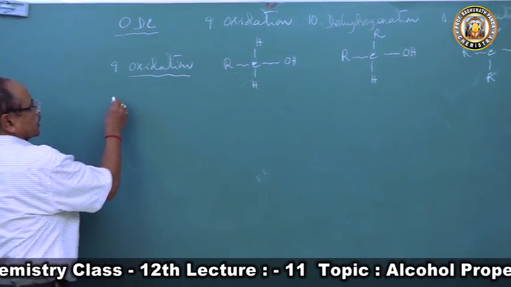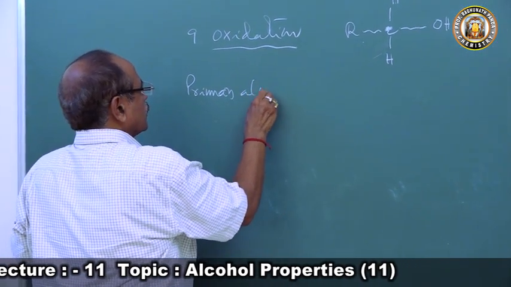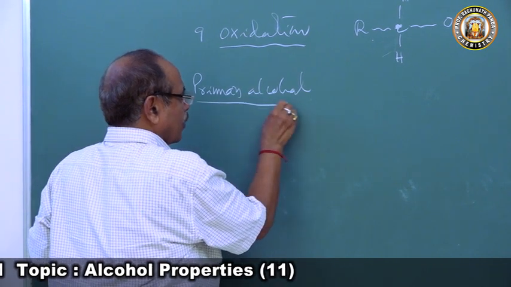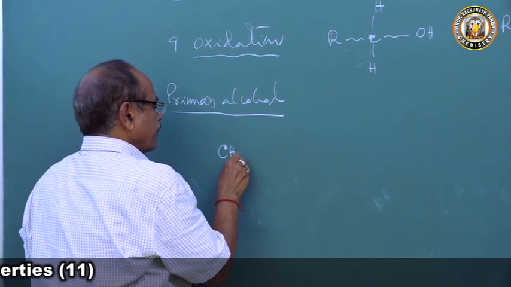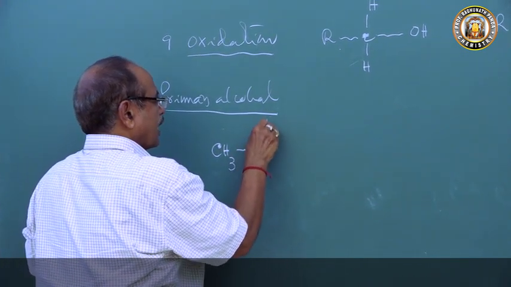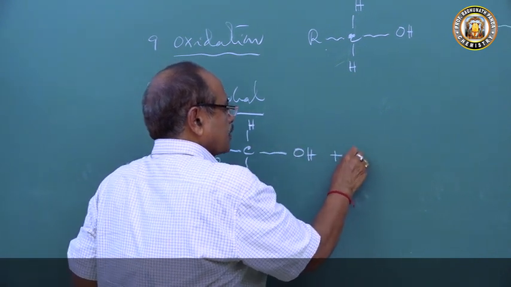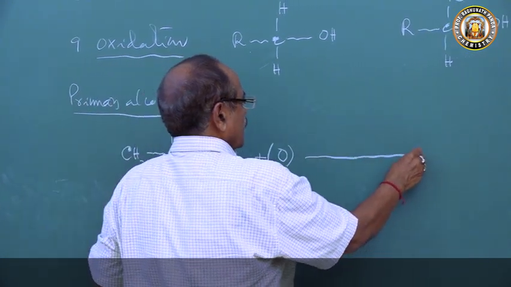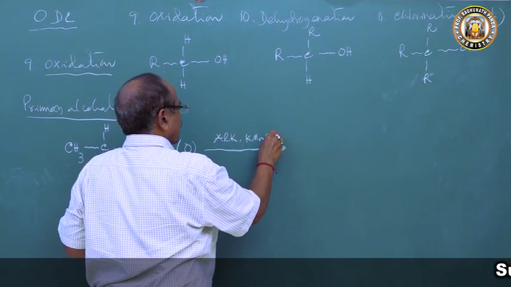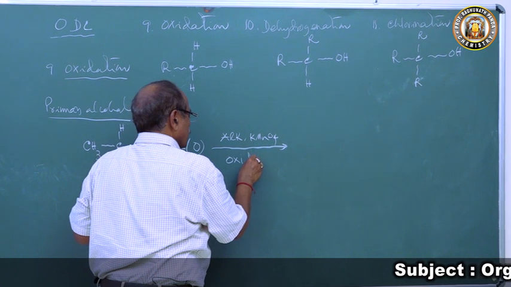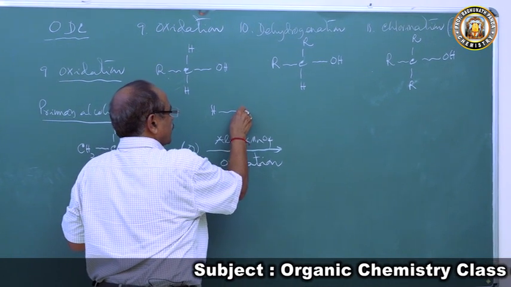Now let's come to the oxidation of primary alcohol. How will the primary alcohol undergo oxidation? Let me take ethyl alcohol, CH3CH2OH, in place of R. When we treat this with alkaline KMnO4, this will undergo oxidation. So what happens during oxidation? H becomes OH.